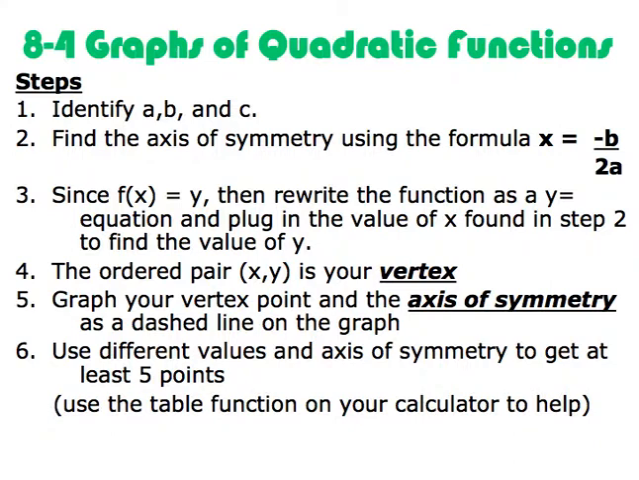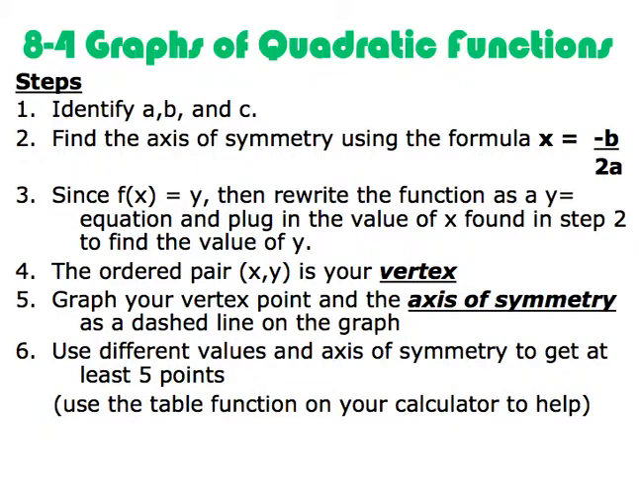Step number 5 says to graph your vertex point and the axis of symmetry as a dashed line on the graph. So you're just going to draw a dashed line right through the center of that point. Then you're going to use different values and the axis of symmetry to get at least 5 points on your graph. So you'll already have the vertex. You'll need 2 additional sets of points. On here it says you can use the table function on your calculator to help, which works on a graphing calculator. But I'm also going to show you on Desmos how you can do that with the table function to make things a little bit easier for you.